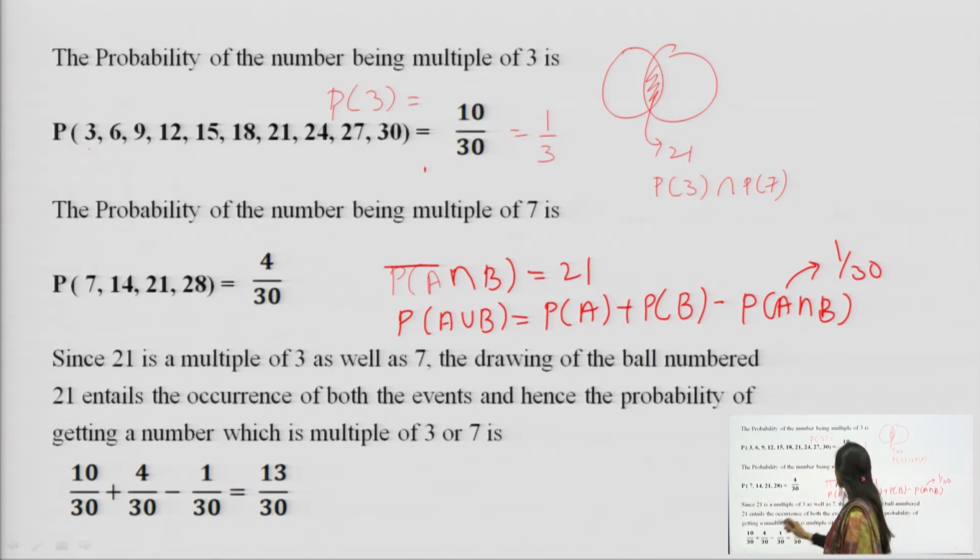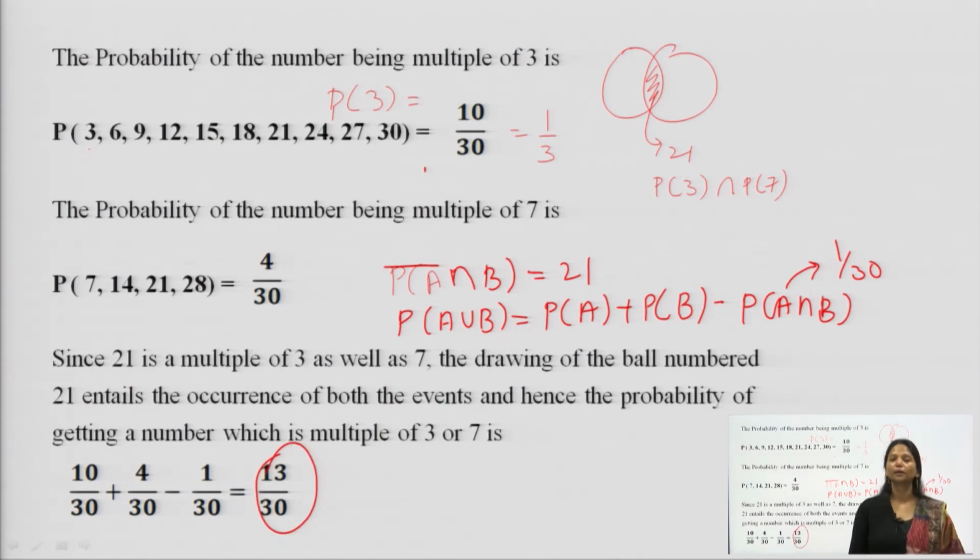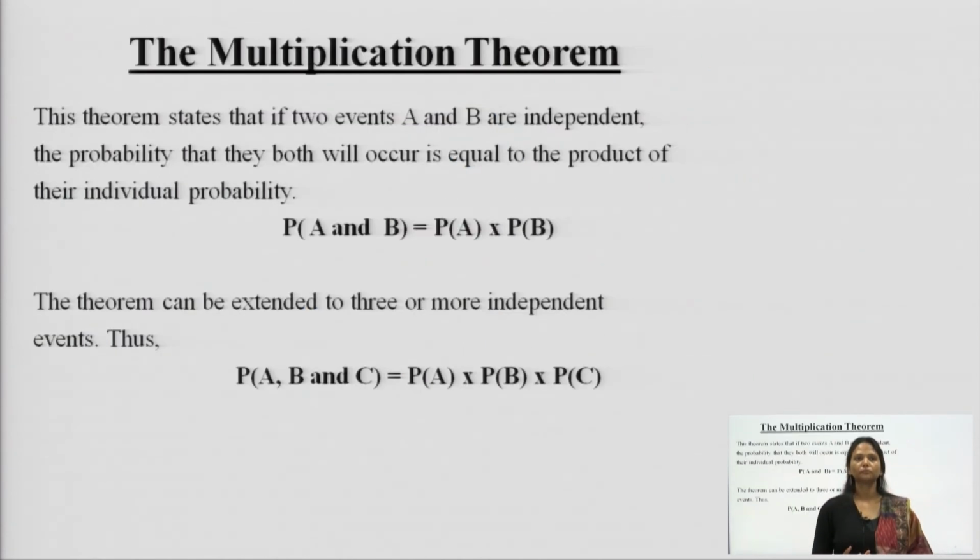This 10 over 30 shows the probability of multiples of 3, and 4 over 30 shows the probability of multiples of 7, minus something which is in common, that is 1 over 30. The answer came out to be 13 over 30. So, this is the probability of getting a multiple of either 3 or 7. We can leave the answer here as well, or you can even find it in decimals, your wish.